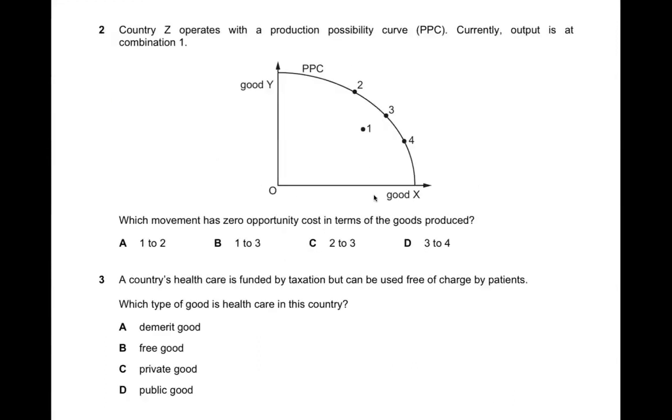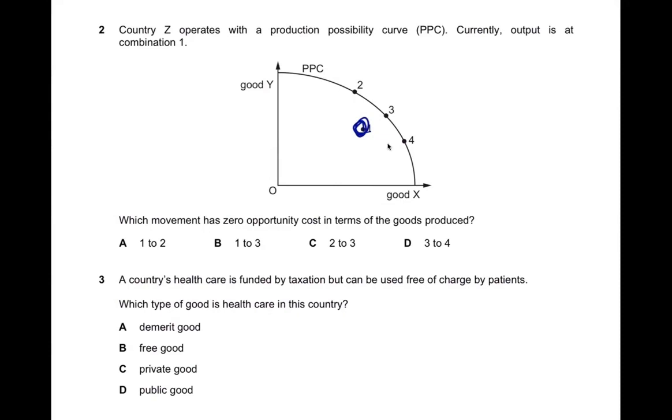Question number 2. Country Z operates with a production possibility curve. Currently, output is at combination 1, which is an inefficient state. Which movement has zero opportunity cost in terms of the goods produced? Zero opportunity cost means you lose or give up nothing.